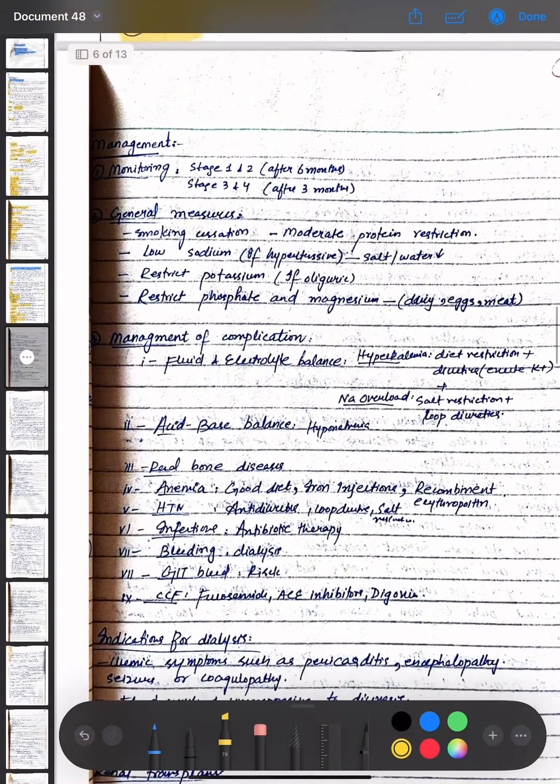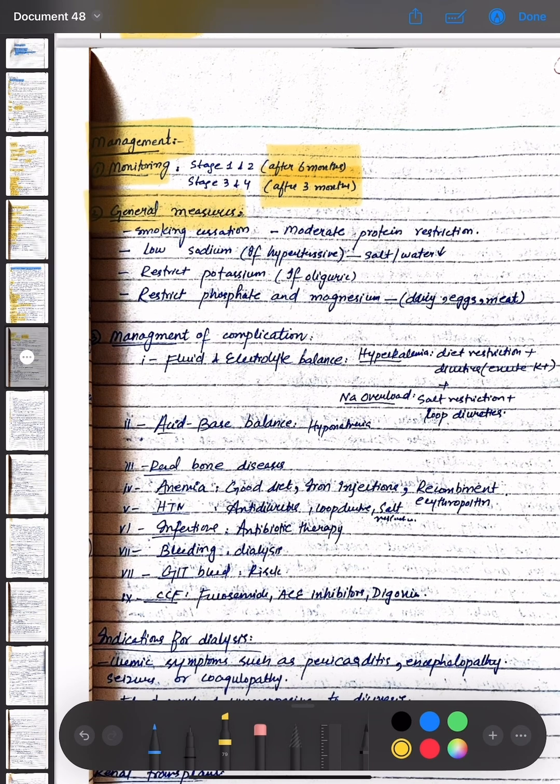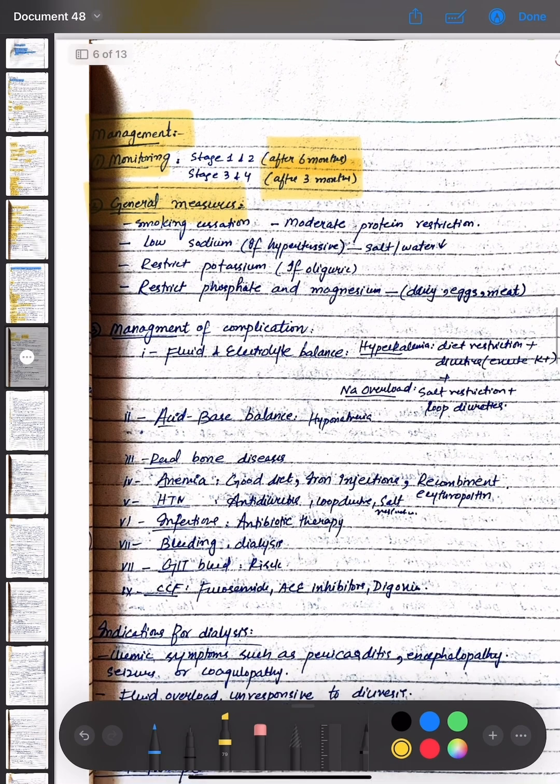Now the treatment options for the chronic kidney disease are, first of all, we have to do the monitoring, that is at stage 1 and 2 after 6 months, and stage 2 and 3 and 4 after 3 months. The general measures are smoking cessation, moderate protein restriction, low sodium if hypertension, salt or water is decreased, restrict potassium if oliguria, restrict phosphate and magnesium, and dairy, eggs and meats.